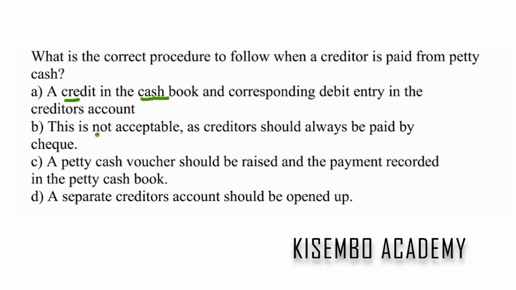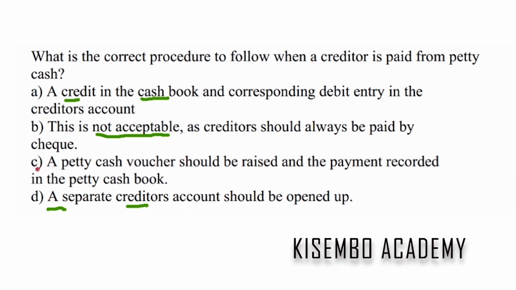Is this acceptable? Of course, it's acceptable. It is possible. Well, we know that petty cash is meant for small expenses, but sometimes you can pay creditors or suppliers from petty cash. So B can't be correct. Then, of course, D is also not correct. A separate creditors account should be opened up. I mean, the creditors account already exists.